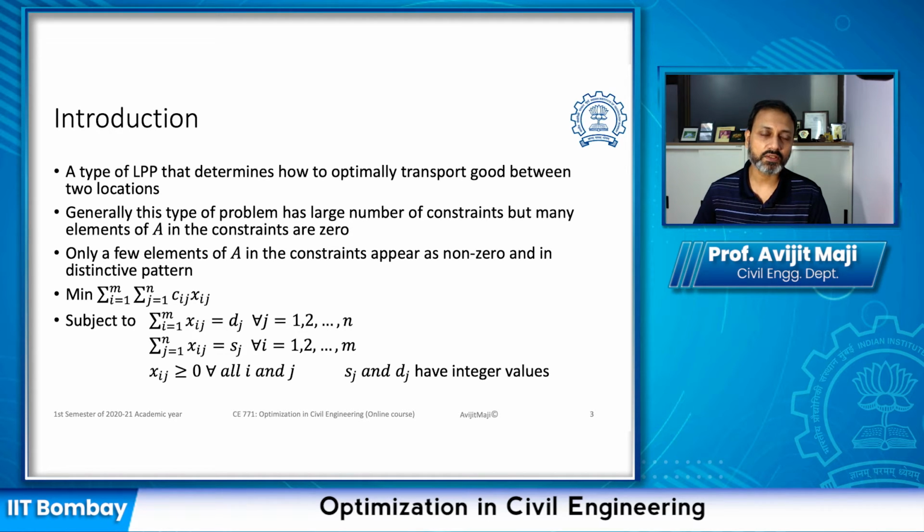The other case is the assignment problem. For example, in a civil engineering project, you may want to assign a particular person to a particular project, and you have many site engineers at different offices at different locations, and you have many projects all over the city or all over the country, whichever is your geographical area of concern.